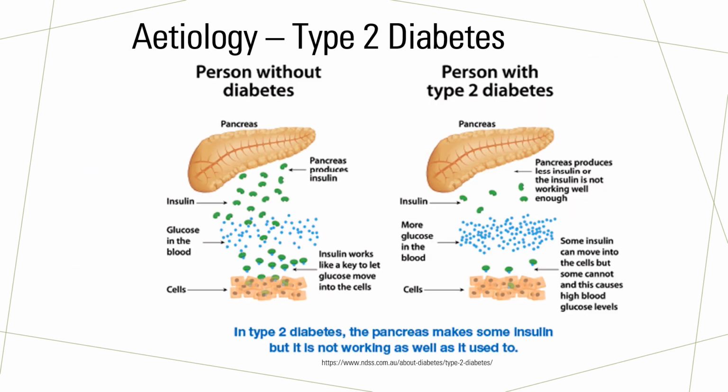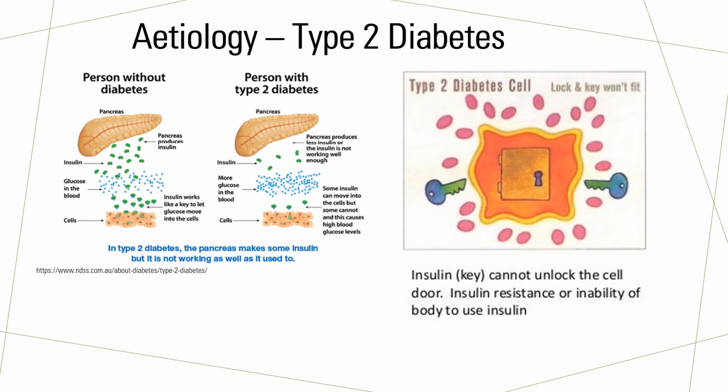Type 2 or non-insulin dependent diabetes occurs from chronic high blood glucose levels, leading to a deranged insulin secretion from the pancreas into the bloodstream. Insulin receptors on the target cell wall eventually develop a resistance to higher levels of insulin. Glucose becomes trapped in the bloodstream as the key that we had will no longer fit.